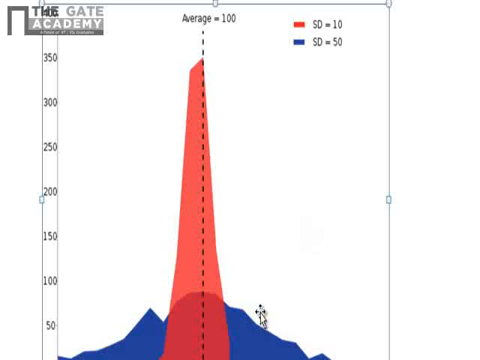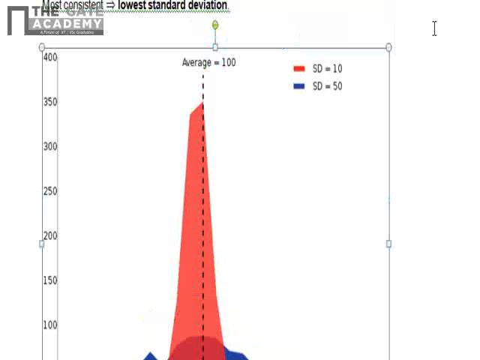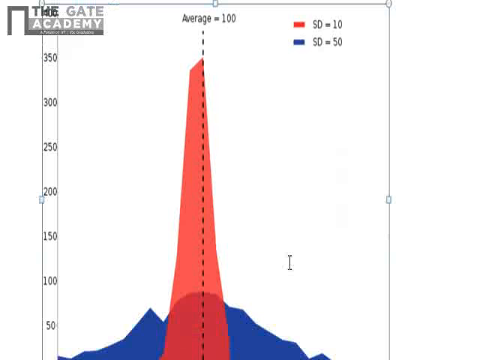The blue one is spread very widely across that average of 100, and the standard deviation of the blue data is 50, and the red one is distributed very nearly along the line of that average, and that's why the standard deviation is 10. That means if the standard deviation is low, then the data is most consistent or most reliable. Okay, thank you.